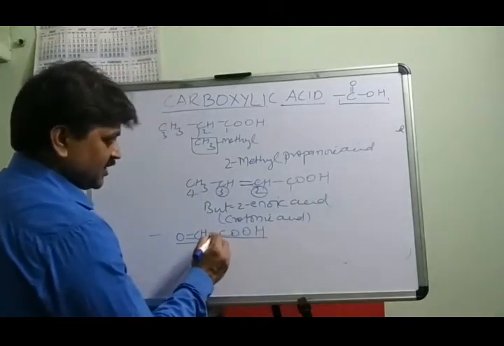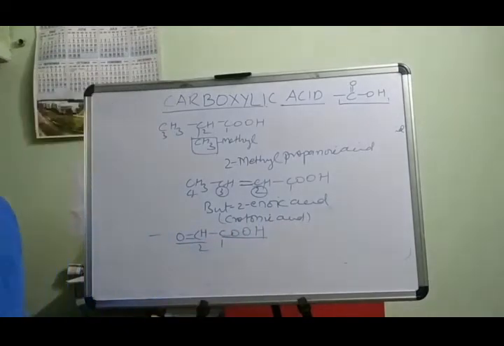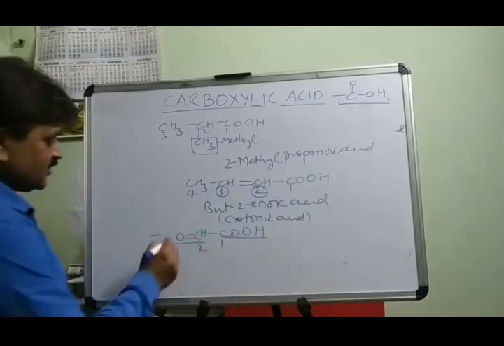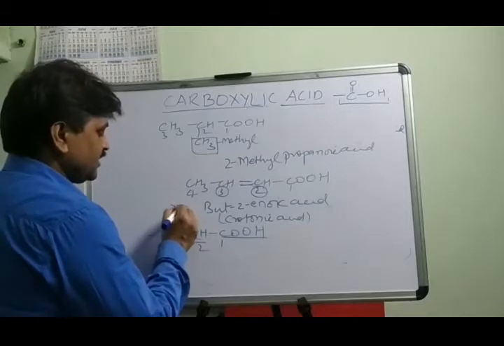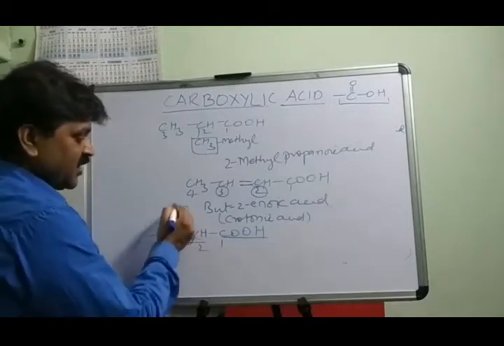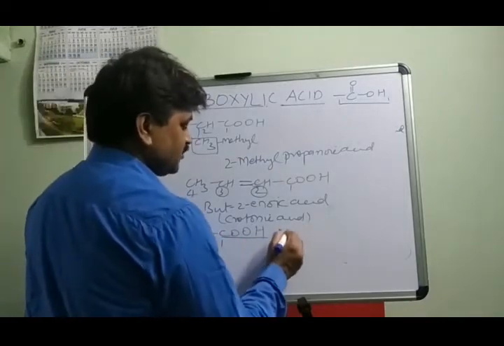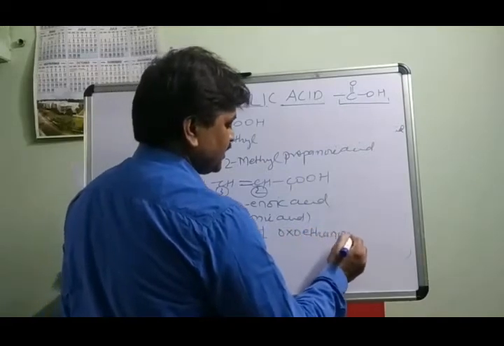So write the numbering of this carbon 1 and 2. The total number of carbons in this compound is 2. So this group is called the oxo group. Keep in mind, whenever the CHO group is a side chain, it becomes the oxo group. So oxoethanoic acid.